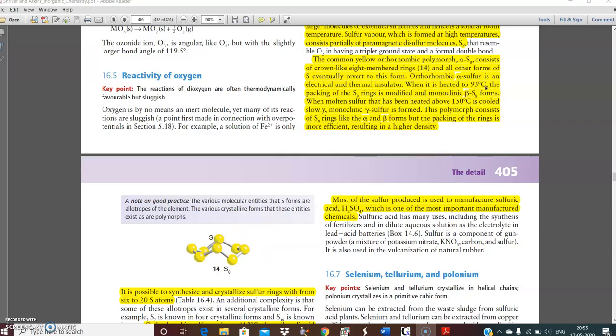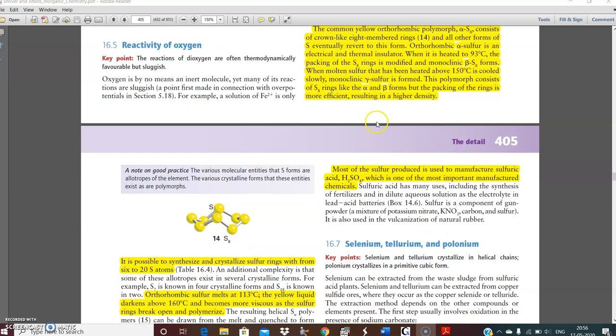When it is heated to 90 degrees Celsius, the stacking of S8 rings is modified and monoclinic beta sulfur forms. When molten sulfur that has been heated to about 150 degrees centigrade is cooled slowly, monoclinic gamma sulfur is formed. This polymer consists of S8 rings like the alpha and beta forms, but the packing of the rings is more efficient, resulting in higher density. That means gamma sulfur is of highest density as compared to alpha and beta.